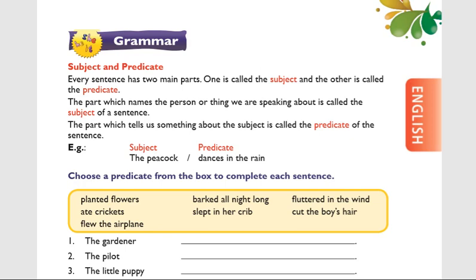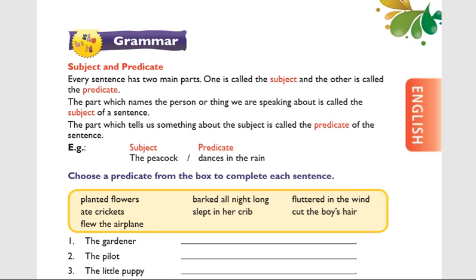Take for an example the word English, E-N-G-L-I-S-H. A group of letters which has a meaning is called a word. At the same time, a group of words which has a complete sense is called a sentence.